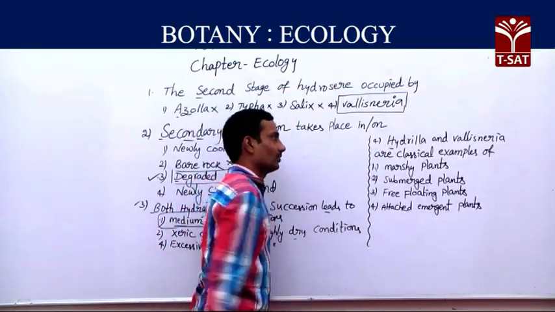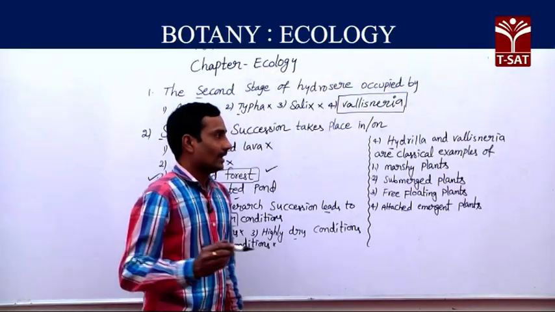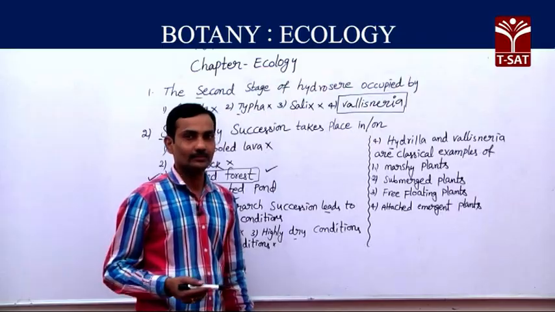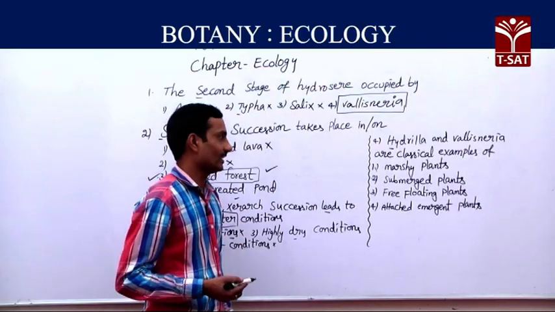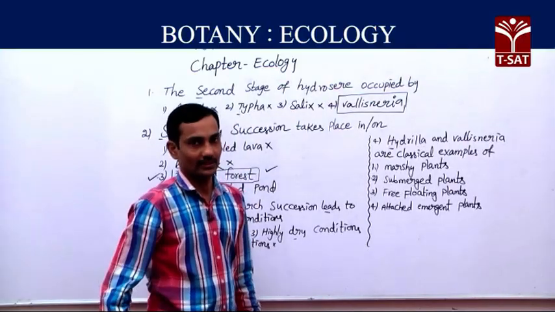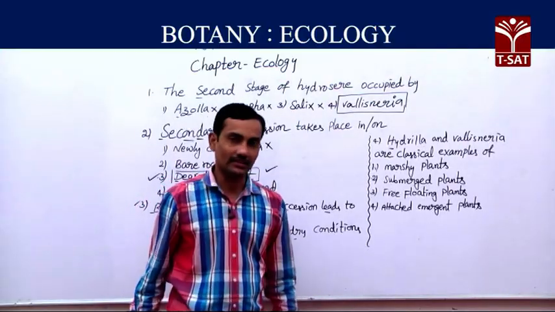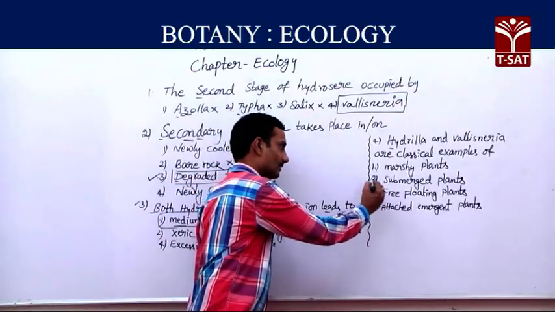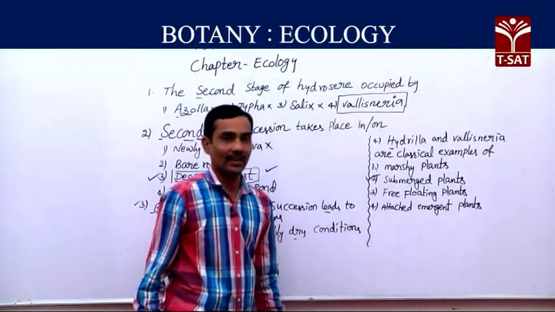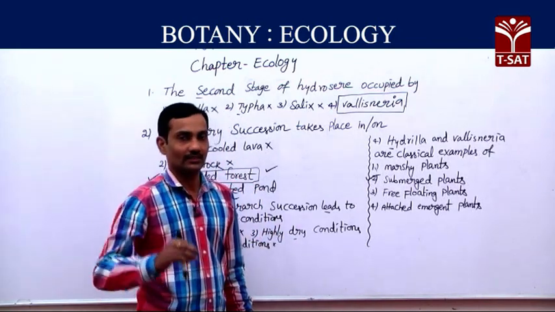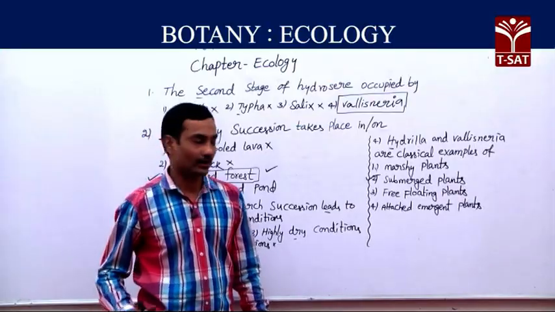One more question here. Hydrilla and Vallisneria are classical examples of what type of plants? Marshy plants? These are not marshy plants. Submerged plants: Hydrilla, Vallisneria and Potamogeton, all these are submerged plants. They submerge in the water.